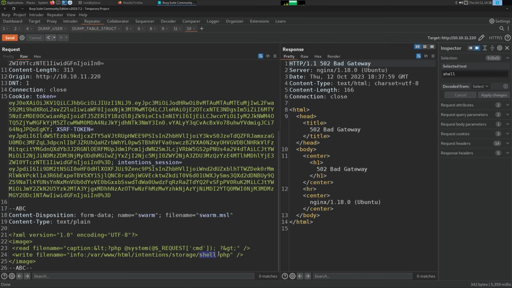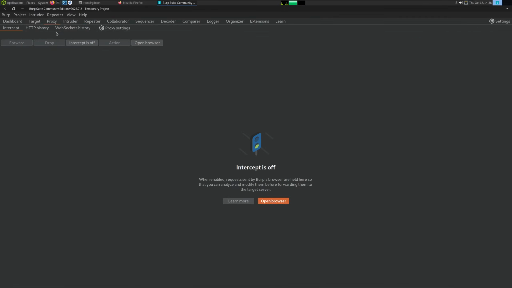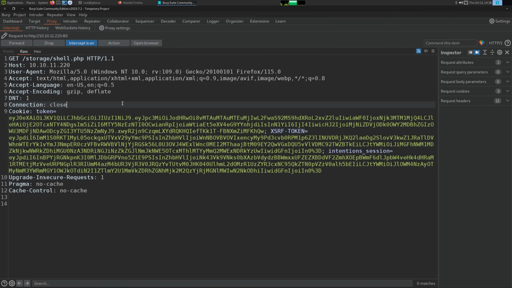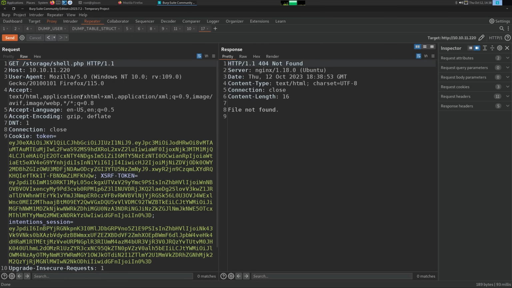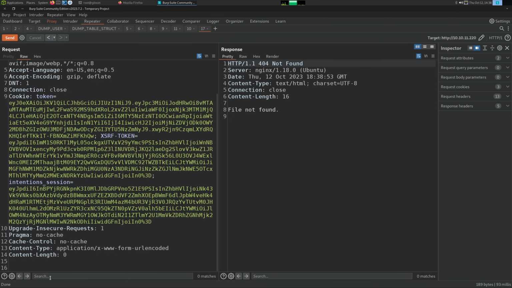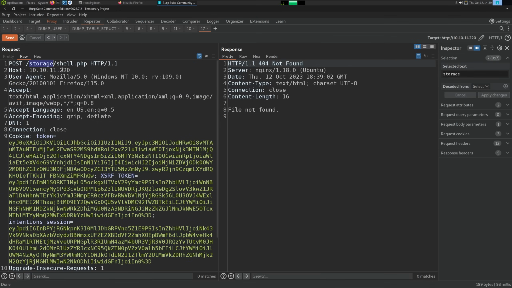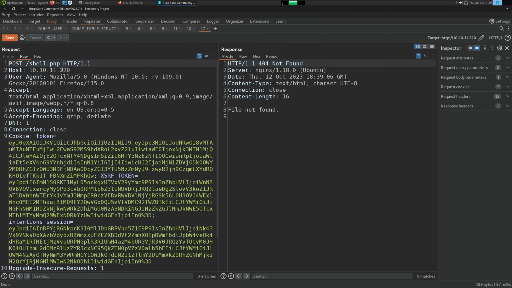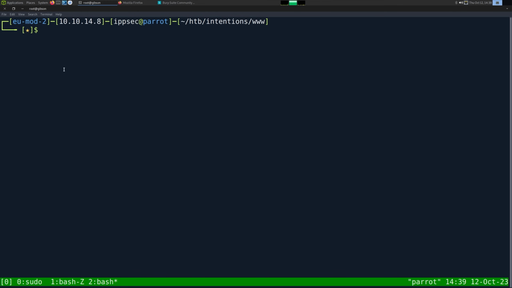Does not look like we have this file. Could this potentially be a weird caching issue? Let me just send this to Burp Suite and we can test it. Intercept on. So we definitely get file not found. Let's see, change request, because it could be a post. CMD equals whoami. And we are calling it shell.php, right?